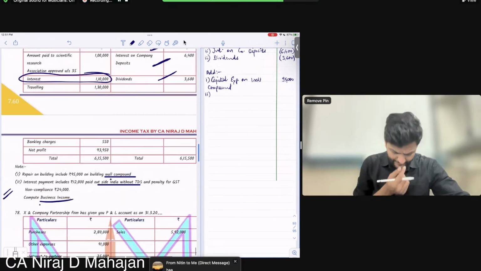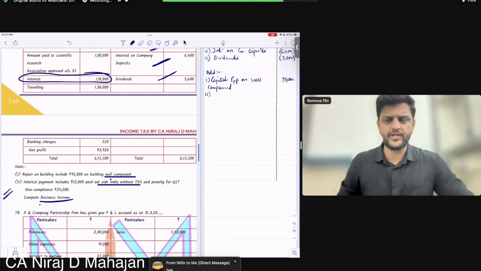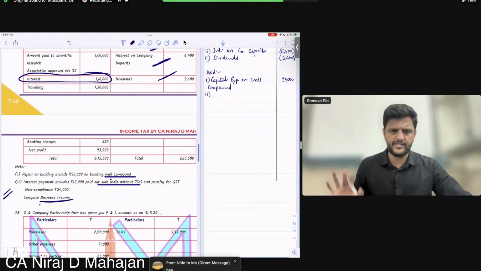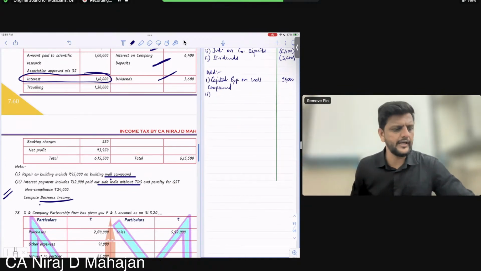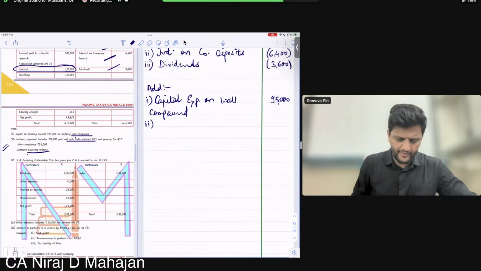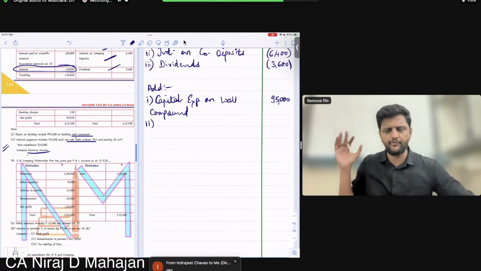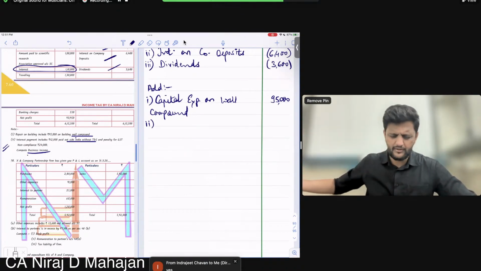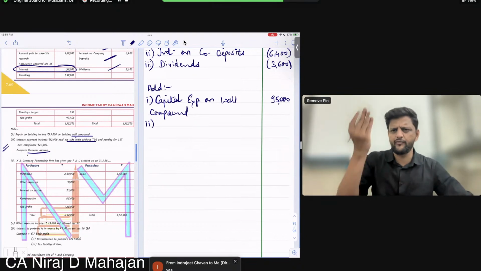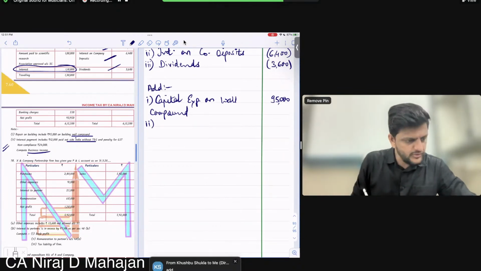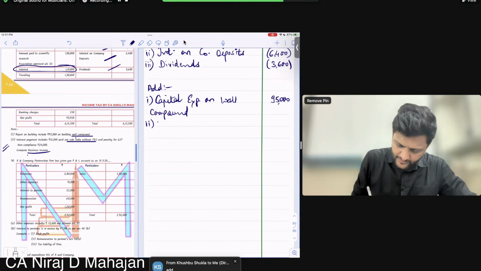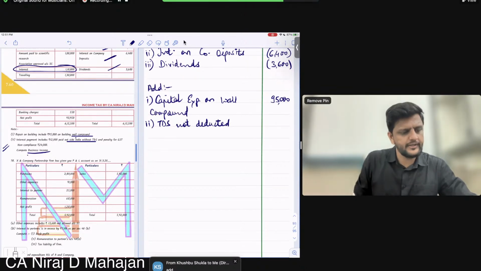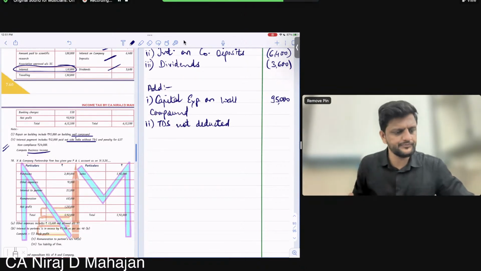Interest has a couple of items. 12,000 paid outside India without TDS. So 100% disallowed under 40A1. So point number 2. Again, expenditure disallowed, net profit will increase. Expenditure which is disallowed, so debit is removed. My debit is removed, so my net profit will increase. Okay? So write down interest. 30 days not deducted. TDS not deducted, correct? So it is an add only.